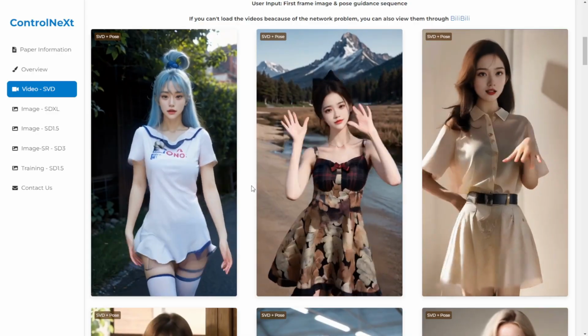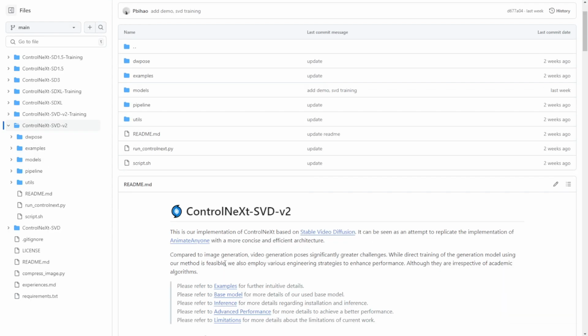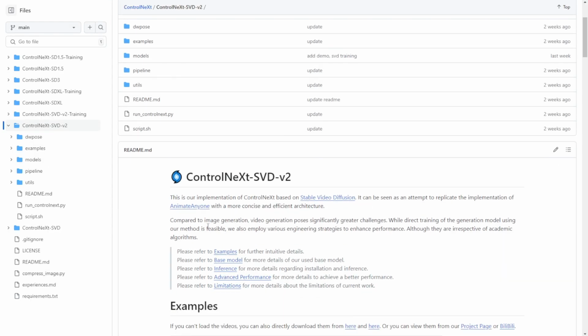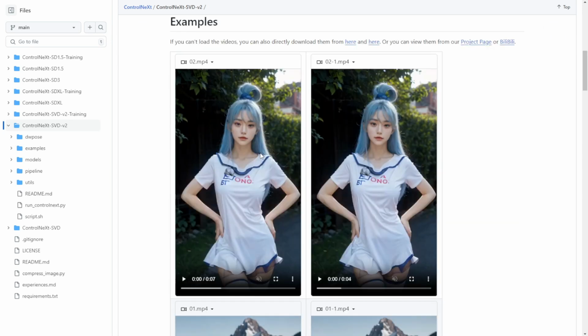Let's check it out. They're using DW pose for the poses, the motion movement like what we see in this demo page, the reference character using a single image, and capturing each pose motion in each frame using SVD for the animation process. They also have coherent styles of the character. Any type of object will not be easily deformed or morphed. Additionally, the outfit and backgrounds maintain a consistent style due to the use of SVD, which is significantly more stable